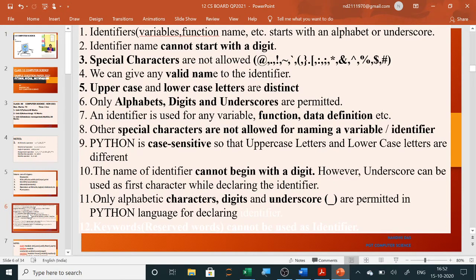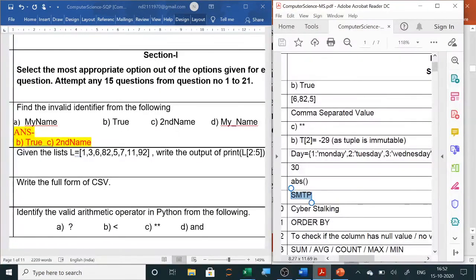So we have already learned this. Now in the question it was asked which is the invalid identifier. The first one is valid. The second one, True, is a keyword, and we use it as a Boolean literal. T is capital, so it is a keyword. An identifier cannot start with a numeric value, so C is also invalid, whereas D is valid.